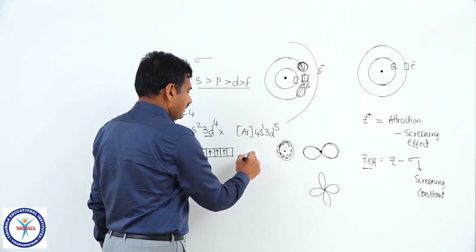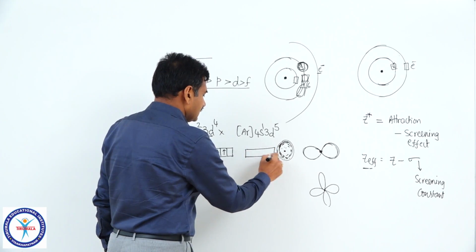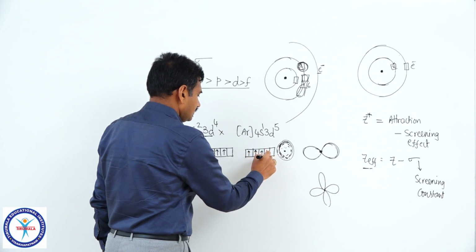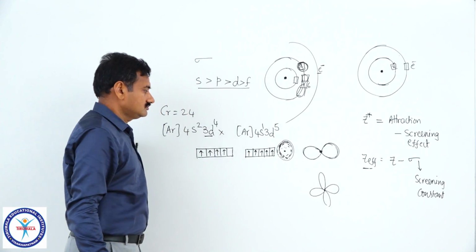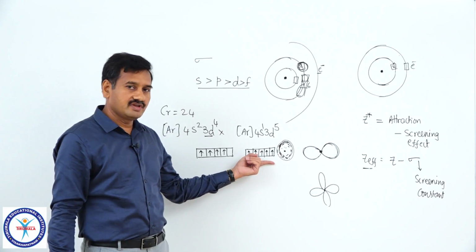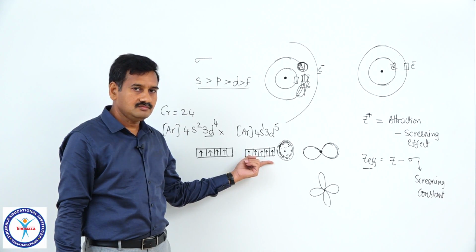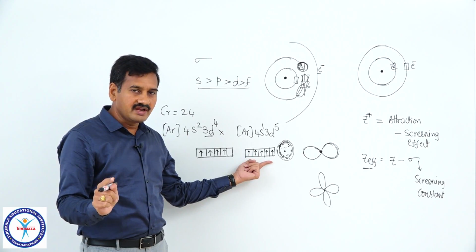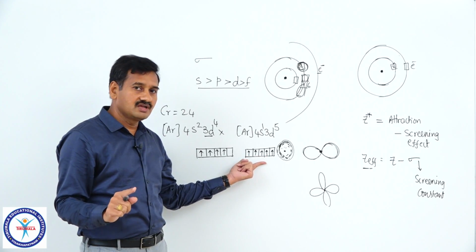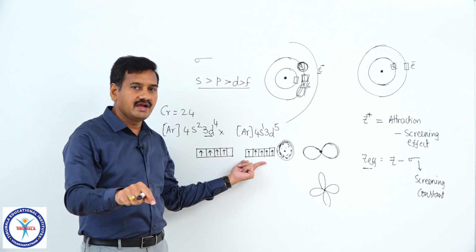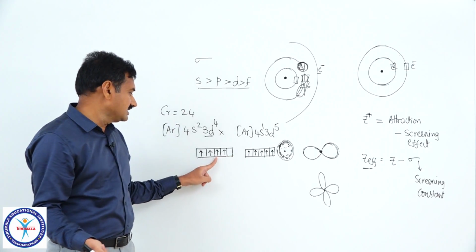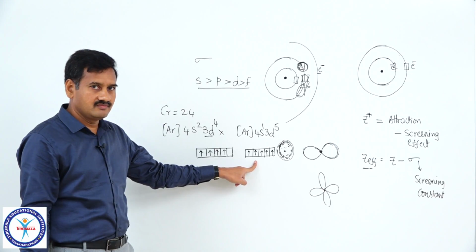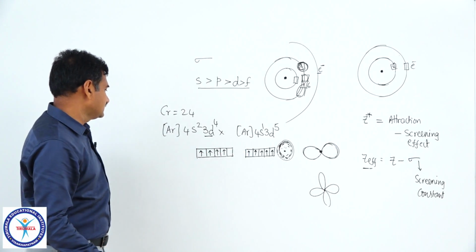But with the 4s1 3d5 configuration, all 5 d orbitals have a single electron. That is the d5 configuration, so symmetry is there. Here all degenerate d orbitals are occupied with a single electron, that is a symmetric arrangement. Because of symmetry, the atom is extra stable. Here that symmetry is lost, hence it is somewhat less stable as compared to this one. That is one more reason. And one more reason is there, that is exchange energy.